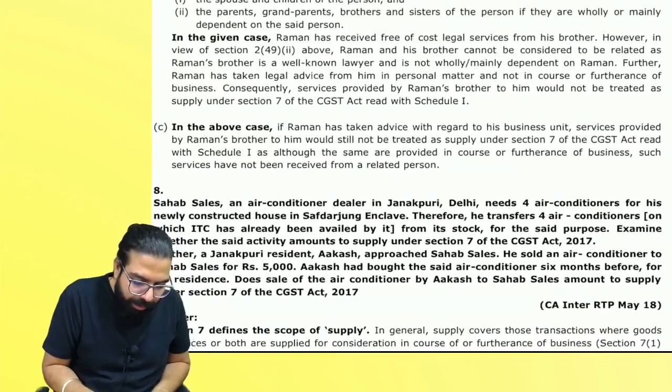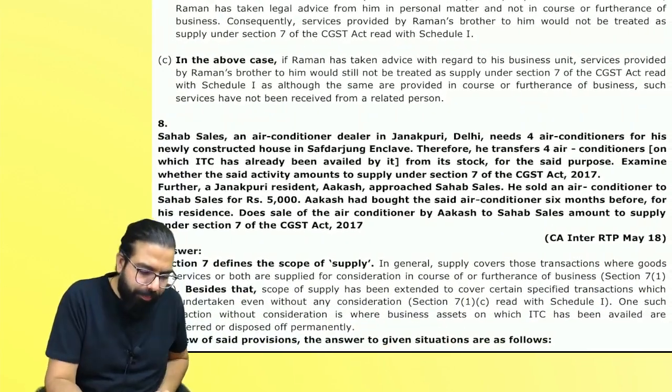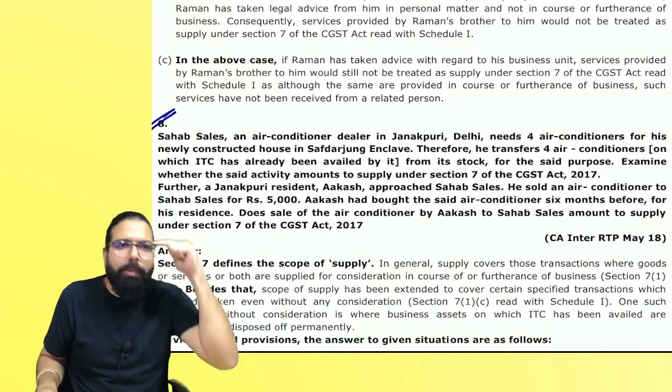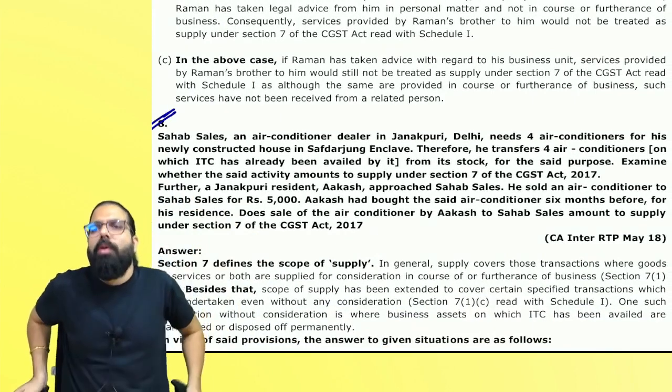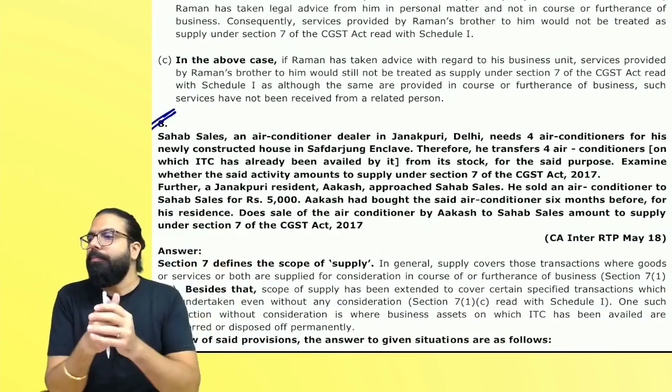People over here, can you read this question and apply the law? You have to apply the law and tell me, are you able to apply? Are you able to apply the law? Apply.